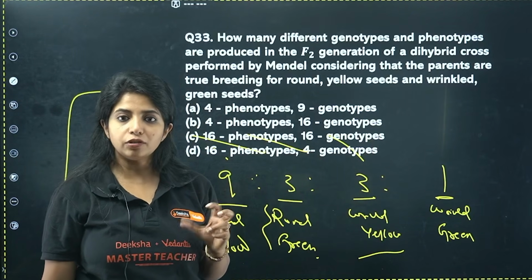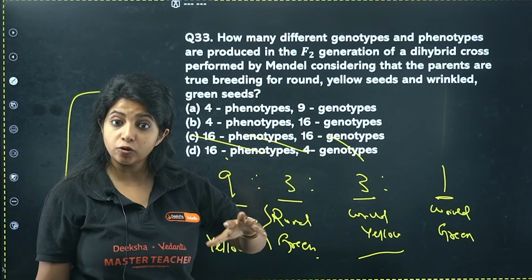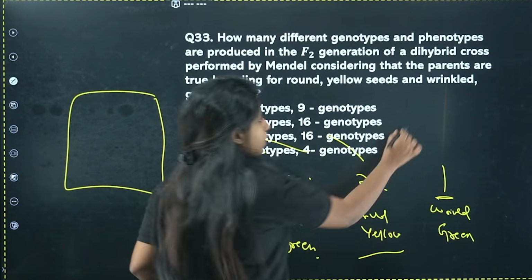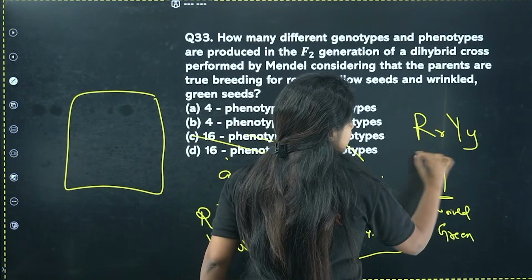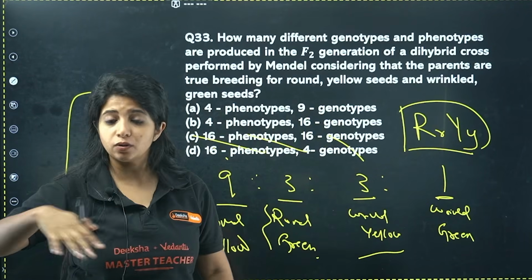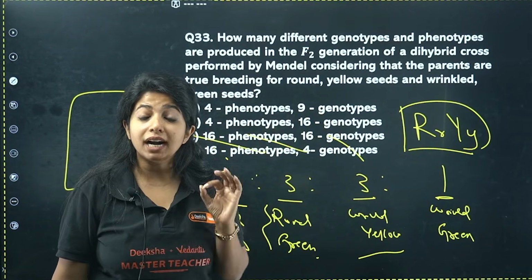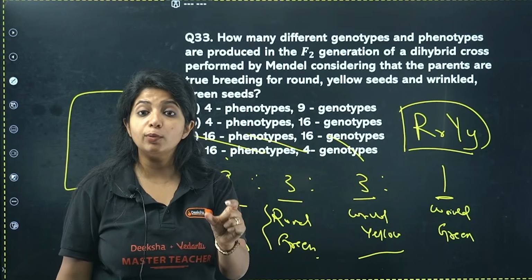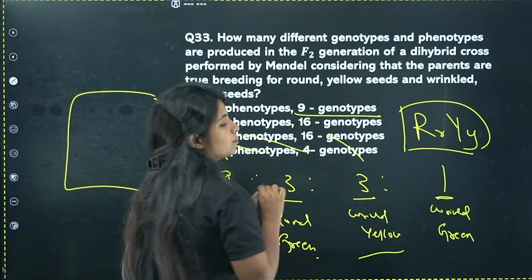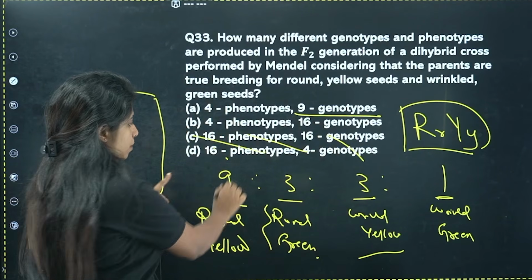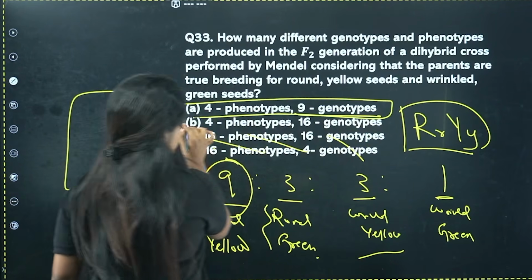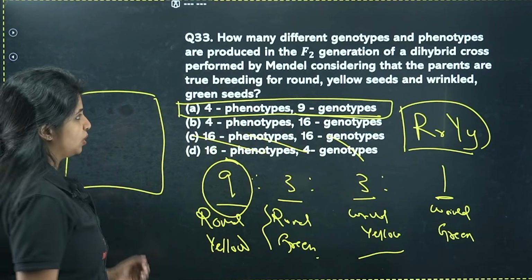Do you think that 16 genotypes of the genetic makeup are also there? No. There are repetitions of genotypes. The same genotype can be there 4 times out of 16, or probably more. You get it? So what you have to do is just count the unique genotypes, not the entire genotypes. The unique genotypes are only 9 of them. And I remember it by this number, 9. So your answer for this question is 4 phenotypes and 9 genotypes.